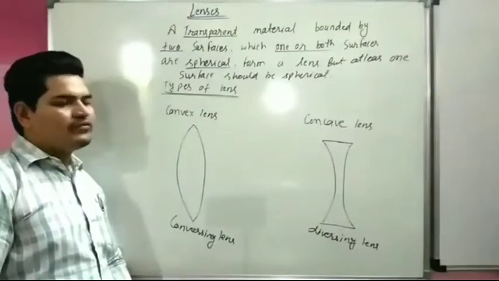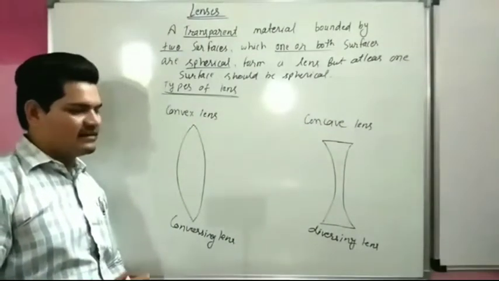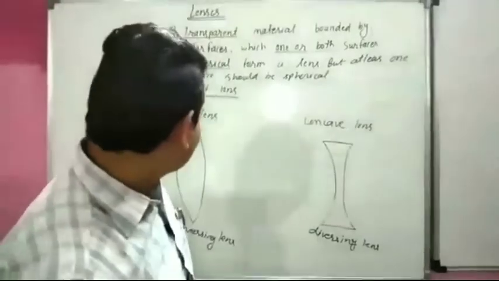Now we will start formation of image by lenses. Before starting the topic, we should know the rules for formation of image in the case of lens and the notation of lens.